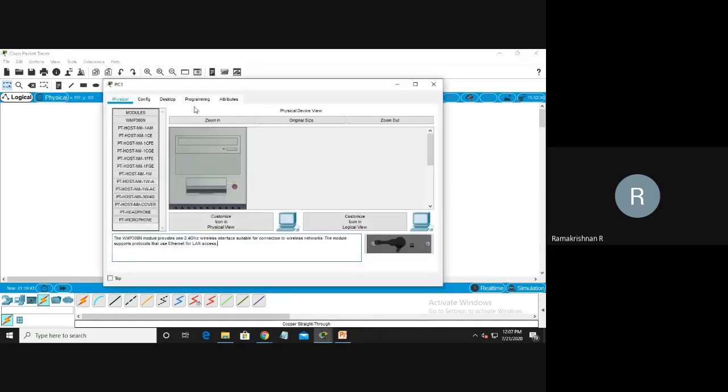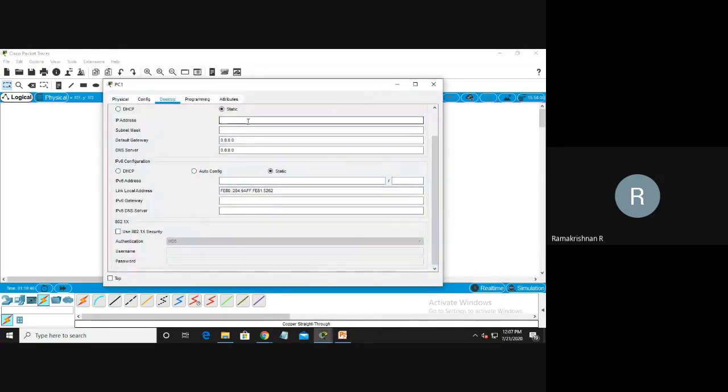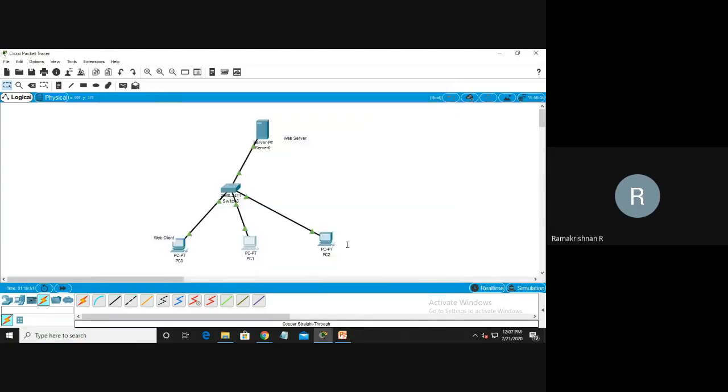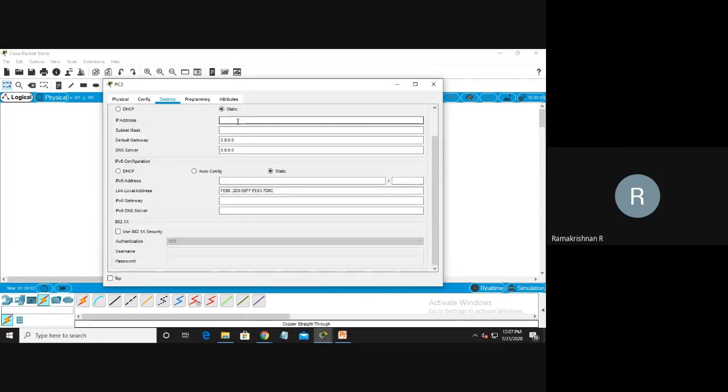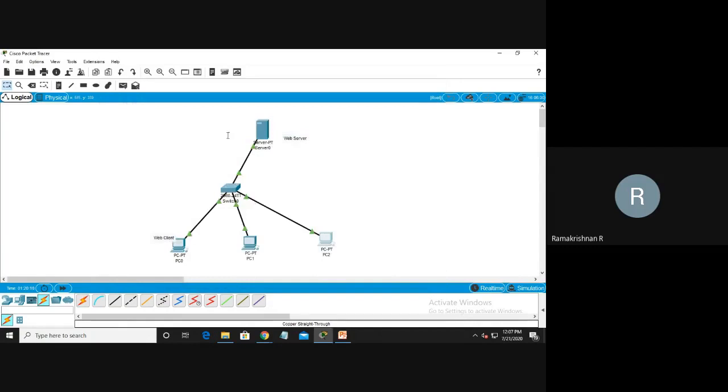For this computer also, I need an IP address: 192.168.1.13. For this machine, this is not DHCP, dynamic host configuration. This is a static IP, that's what I said. Here I'm going individually to each and every computer, assigning the IP address of the computer: 192.168.1.14. So three machines. Imagine this is your machine, this may be your friend's machine, this may be my machine. These are the client machines. I want to communicate with the web server. So the connection is established and perfectly running.